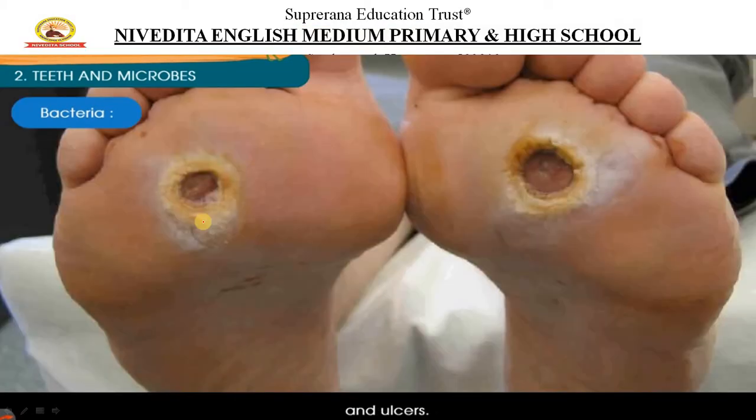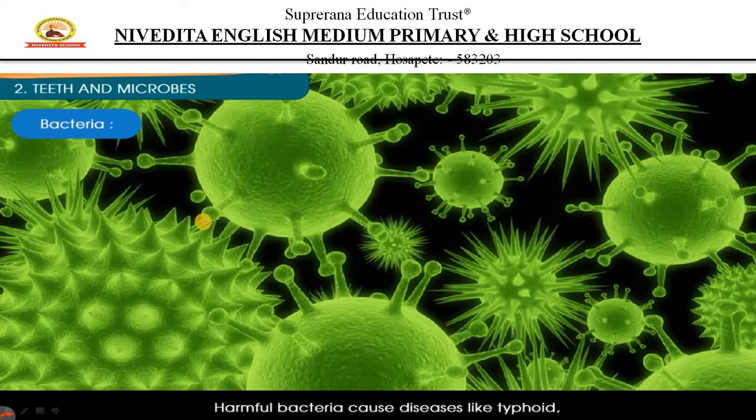You can see the legs of that person. It is an external ulcer, but the same ulcer can occur even inside your body also. And these are general things. But what about some dangerous bacteria?